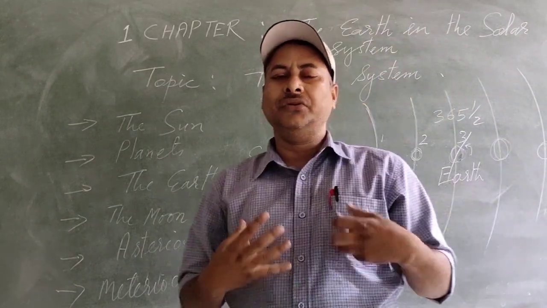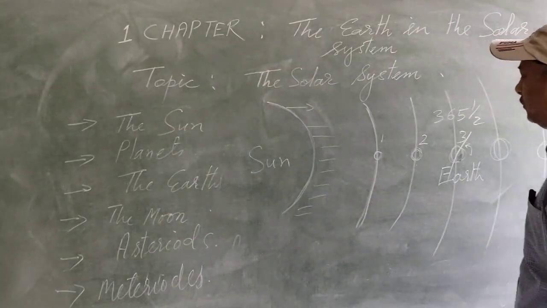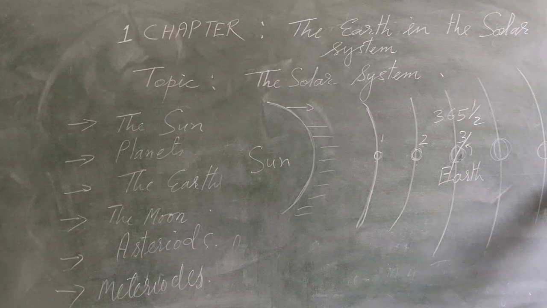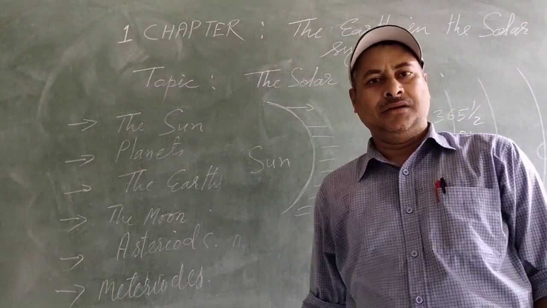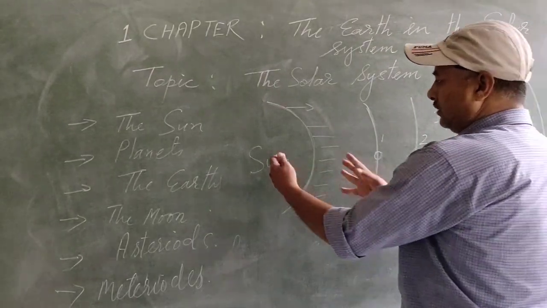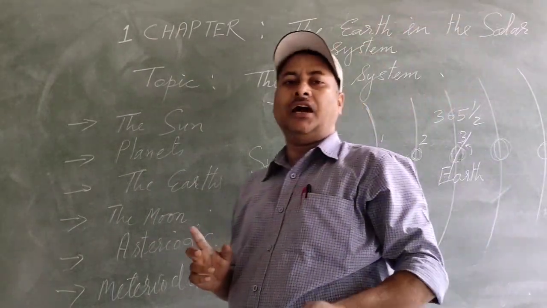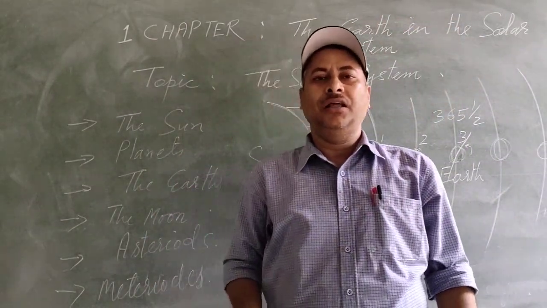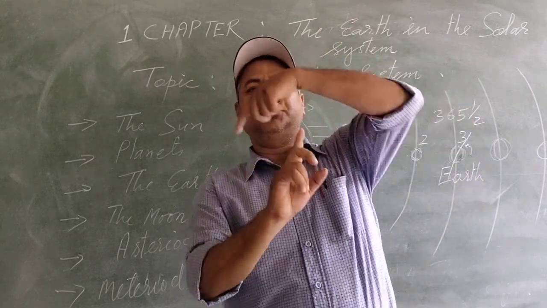So in the solar system, the sun plays a very important role in holding all the planets. All these planets are held by the sun because of the gravitational pull of the sun. So all these planets revolve around the sun in a circular path.